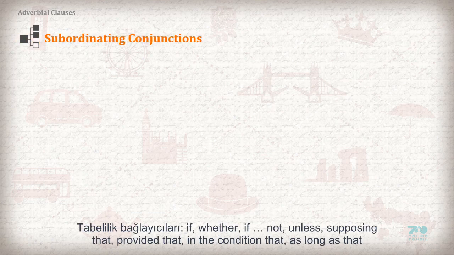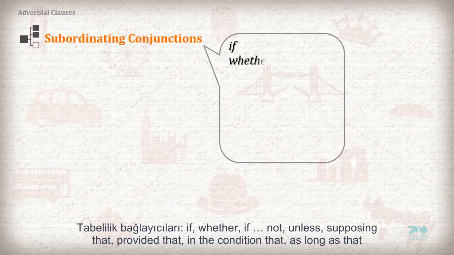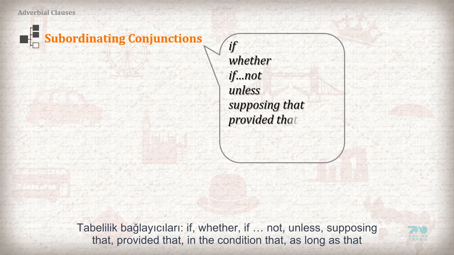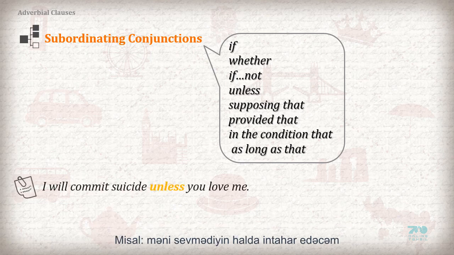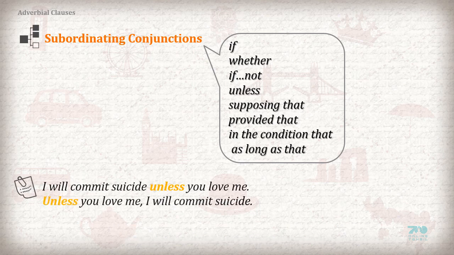Subordinating conjunctions: if, whether, if not, unless, supposing that, provided that, in the condition that, as long as that. Example. I will commit suicide unless you love me. Unless you love me, I will commit suicide.